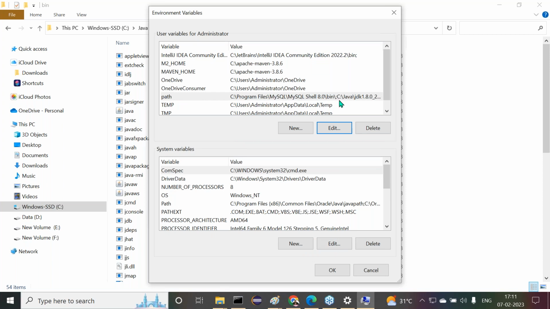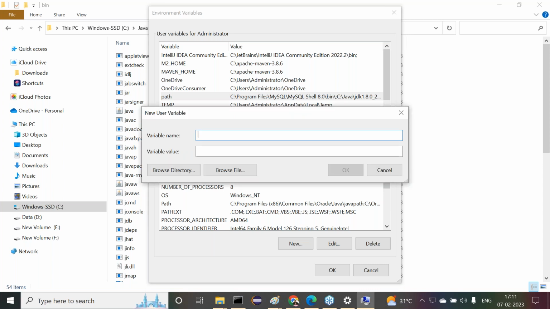Now go to the path environment variable. Then here we are able to have C Java JDK 1.8.0. This location also here we provided. That is one thing. Click on OK button here. For example, if the path environment variable is not available in our system, then what we have to do there? Not the edit button. This time we have to click on the new button.